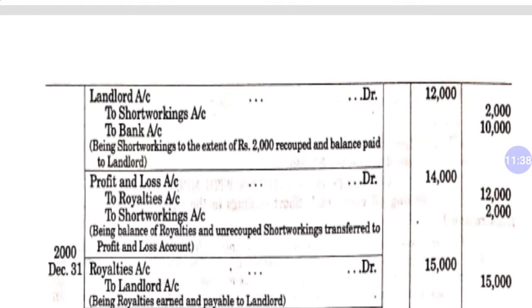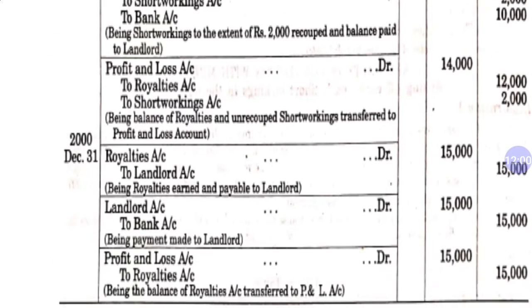P&L account debit to royalty to short working. So royalty is 12,000. Short working is related to 1998, which was 4,000 rupees, but we could only adjust 2,000 rupees. So the remaining 2,000 is your amount which we are showing in our P&L account.